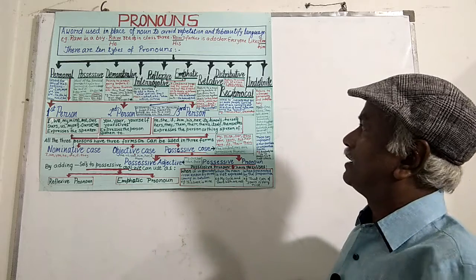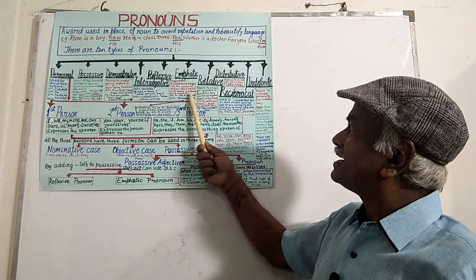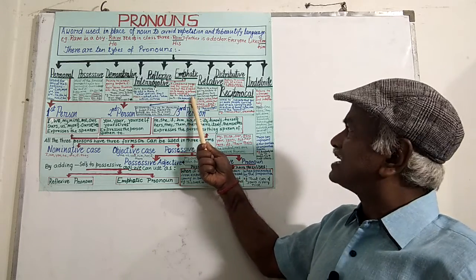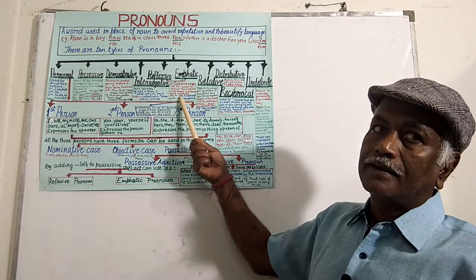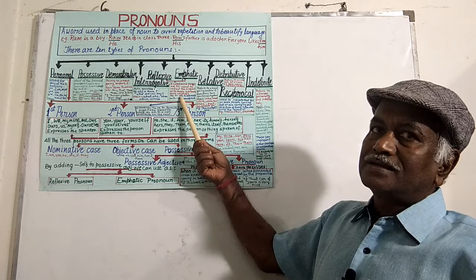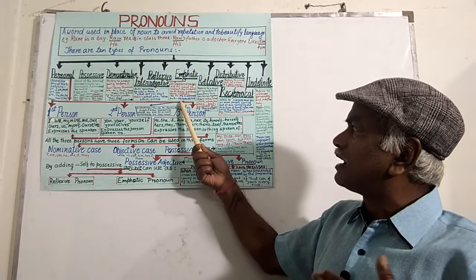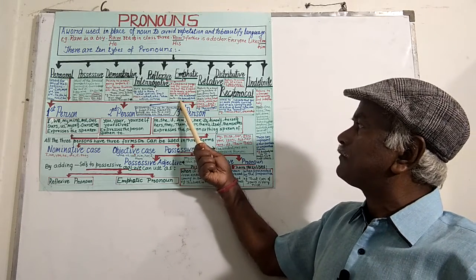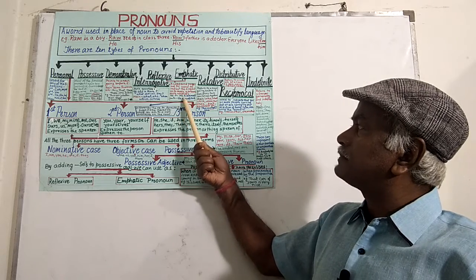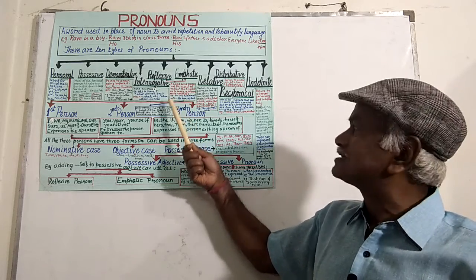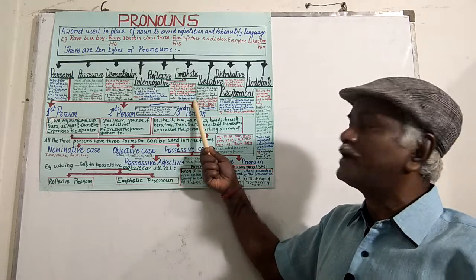For example, he hid himself. Here himself is reflecting he. Similarly, when we are trying to emphasize he, that becomes an emphatic pronoun. For example, he himself hid.